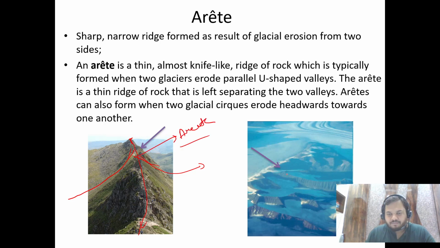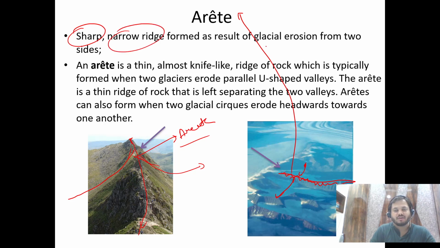Here also you can see, this is a glacier valley, right? This is also a glacial valley. Here, this ridge or the small mountain peak you are getting, this is arete, right? So it is a sharp narrow ridge formed as a result of glacial erosion, right? And then here you can write something else, but this is enough. In the exam you just write this definition and draw this diagram.